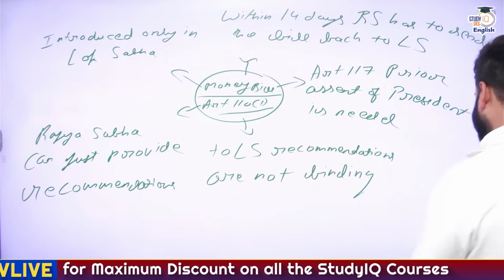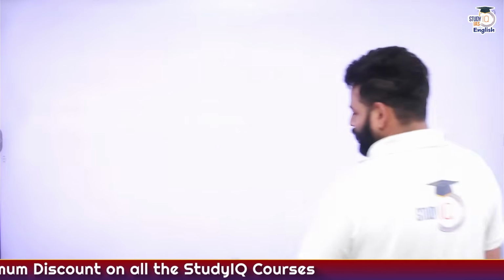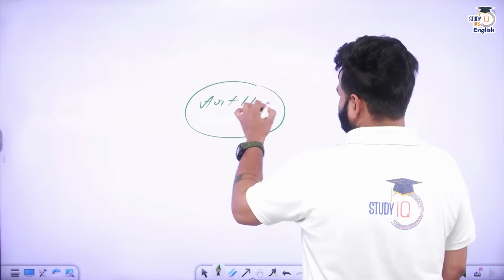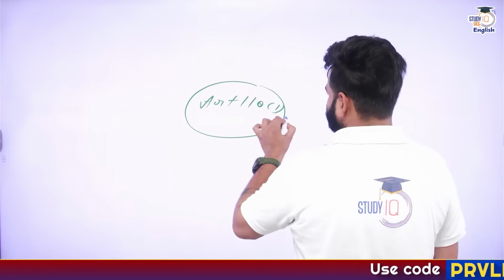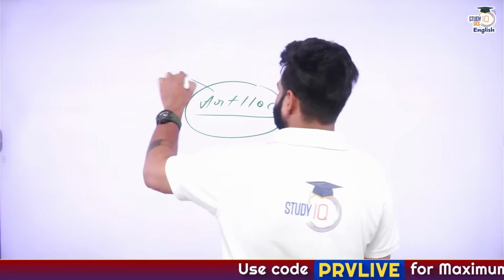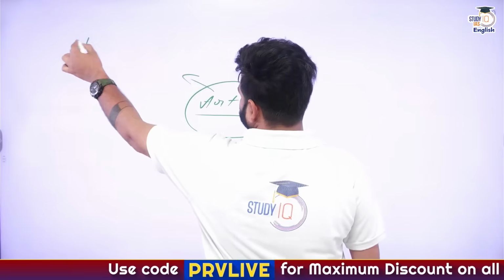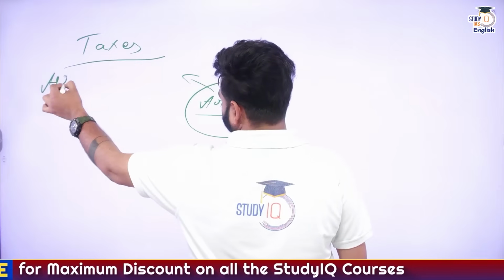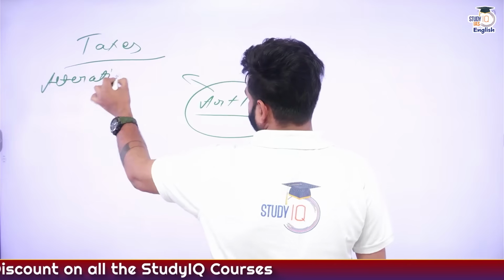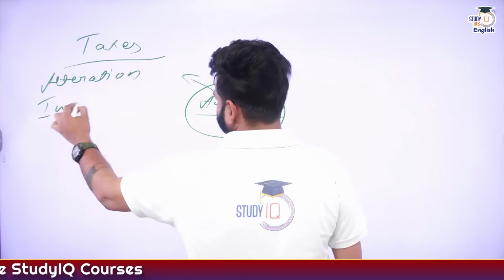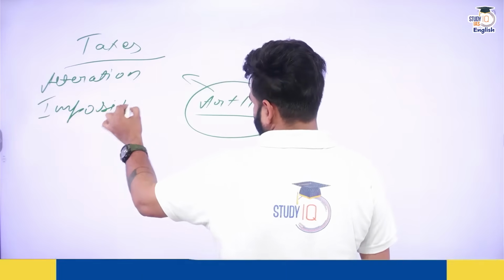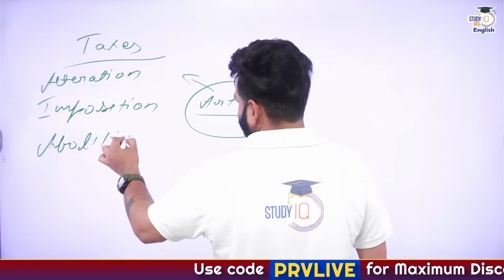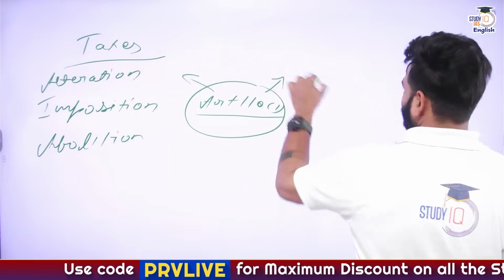Now, what does it actually contain? So it contains, when we talk about Article 110, Clause 1, okay. So what does it basically mention? So simply taxes, okay. Let's say alteration, imposition, or even abolition. Then what does it say?